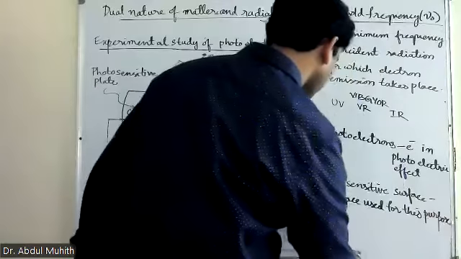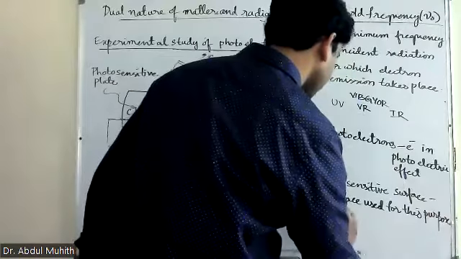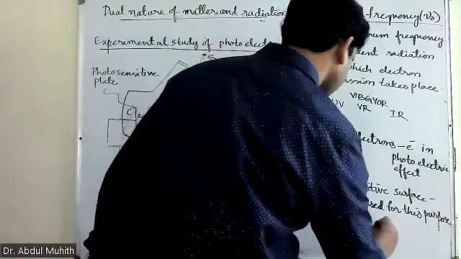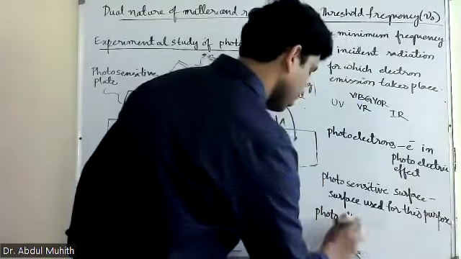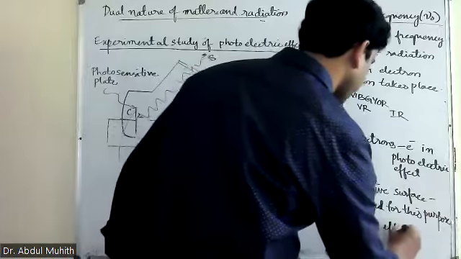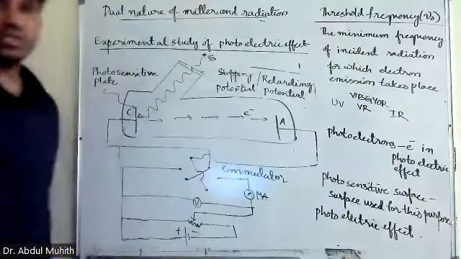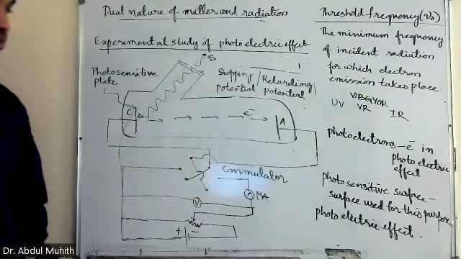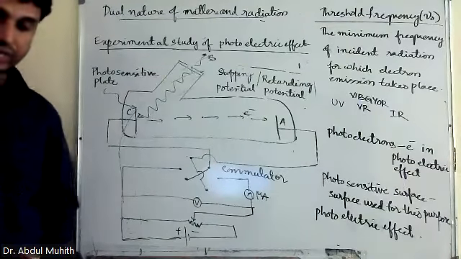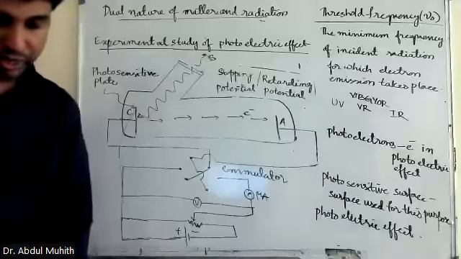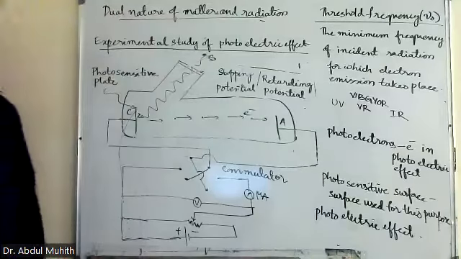Third one is what? The photoelectric effect. This phenomenon is known as the photoelectric effect. Once again, the electrons which are coming out are known as photoelectrons, the surface is known as the photosensitive surface, and the phenomenon is known as the photoelectric effect. Now, I'll quickly explain this experiment which was pending.